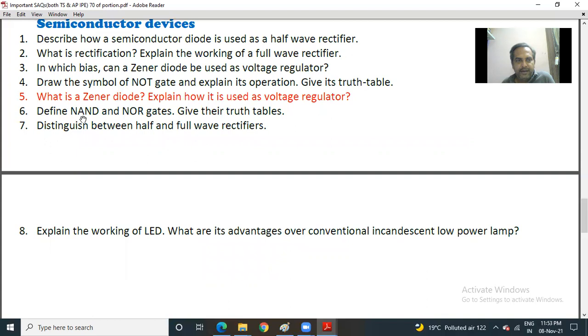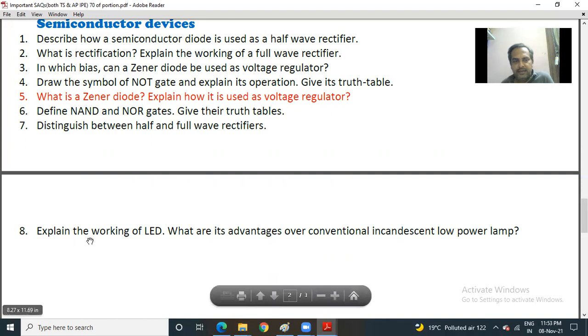6. Define NAND and NOR gates. Give their truth tables. 7. Distinguish between half wave and full wave rectifiers. And last, explain the working of LED. What are its advantages over conventional incandescent low power lamp?